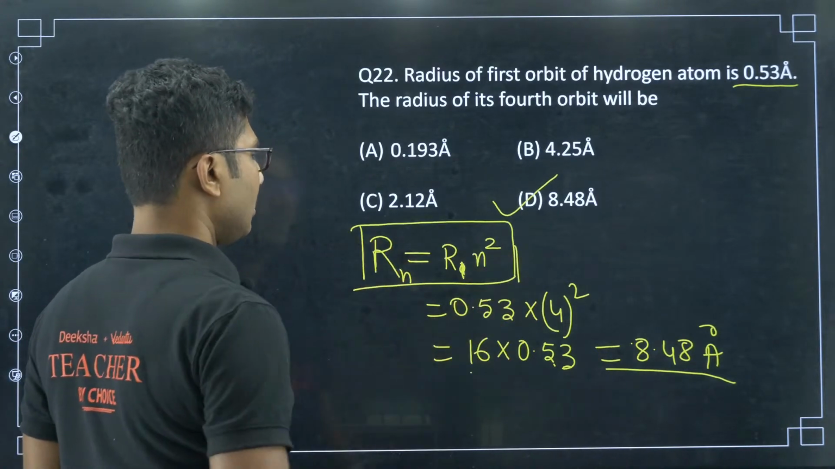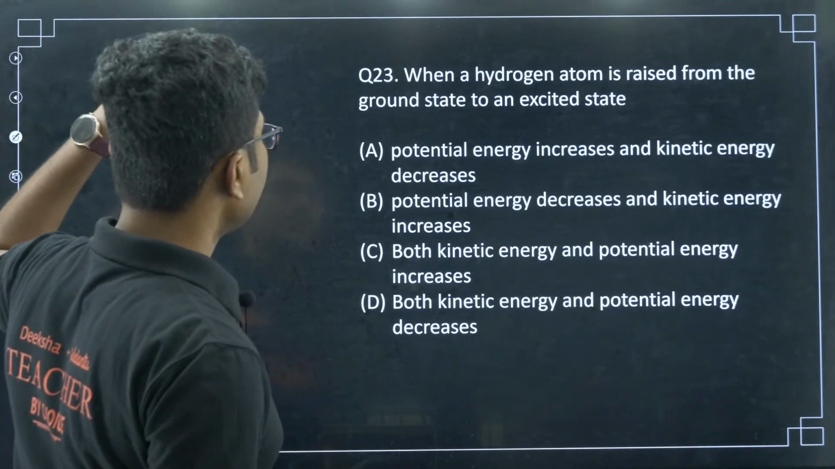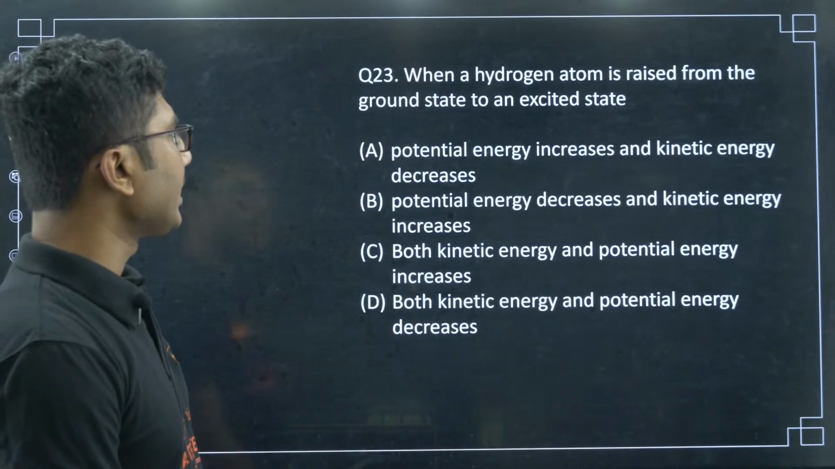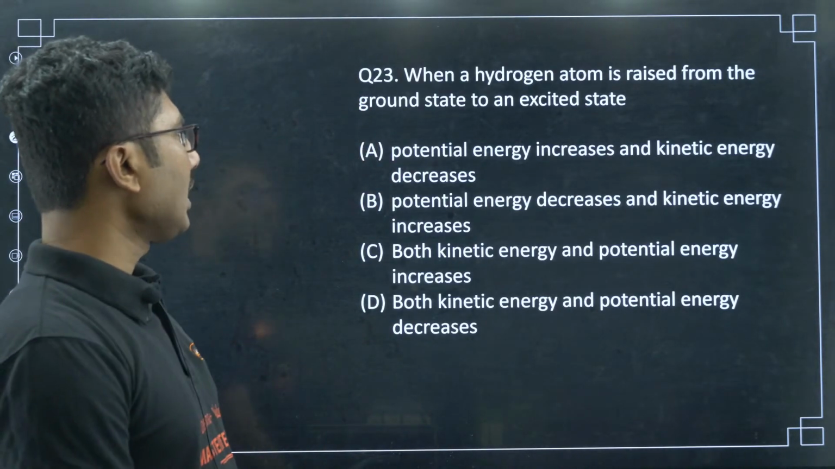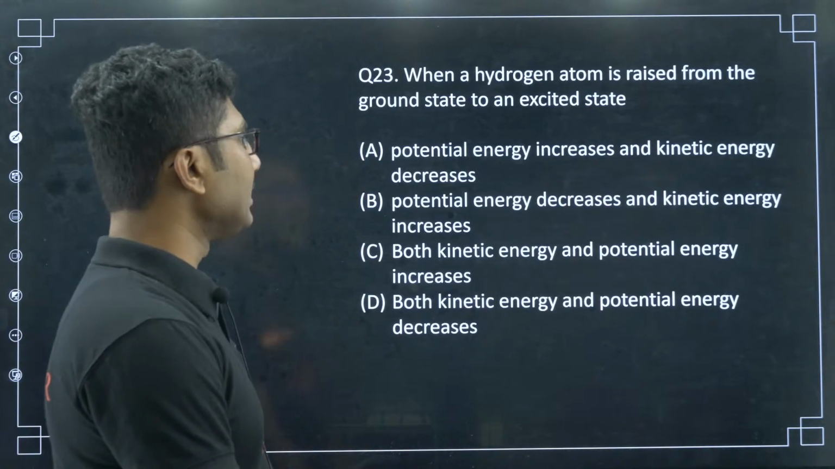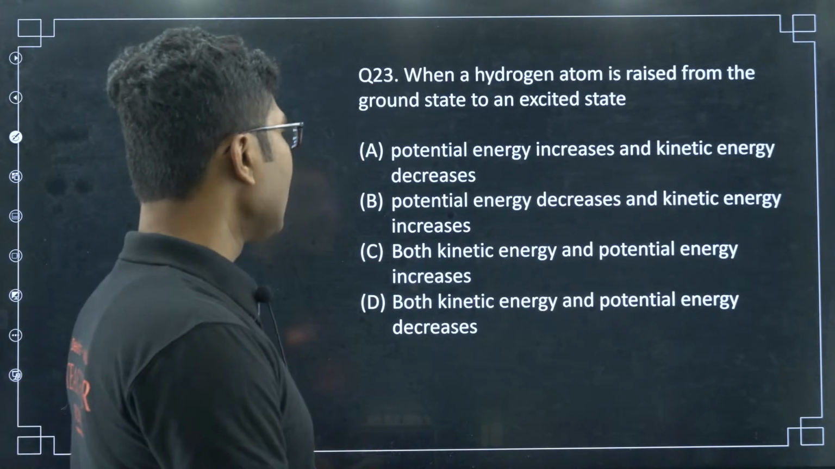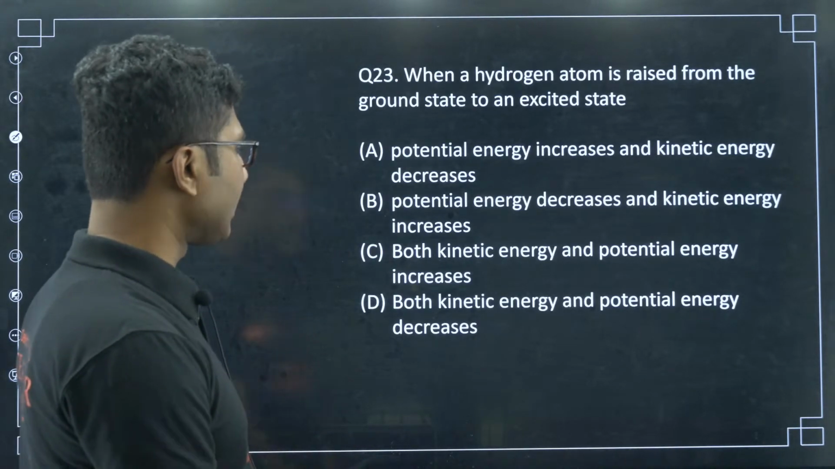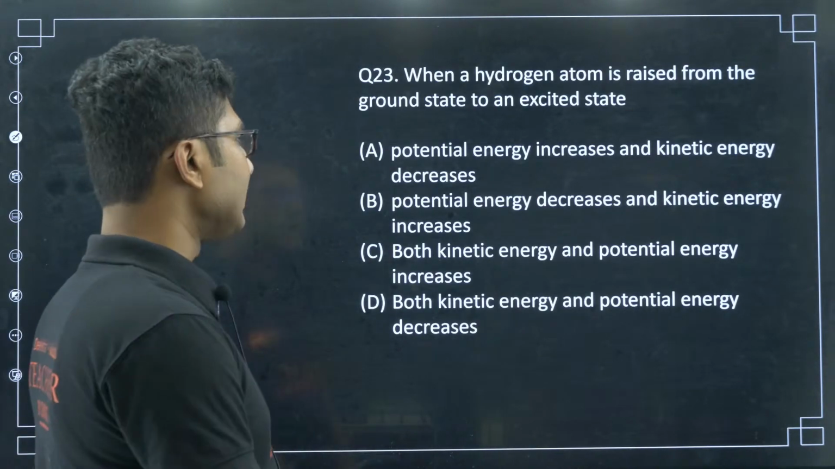Now, next question. When a hydrogen atom is raised from the ground state to an excited state, potential energy increases and kinetic energy decreases. Potential energy decreases and kinetic energy increases. Both kinetic and potential energy increase. Both kinetic and potential energy decrease. Okay, let us see the answer.